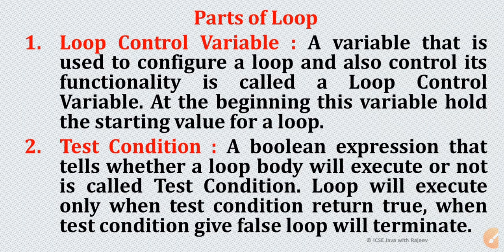So it means a loop will be controlled with the help of a test condition, and test condition will always be a Boolean expression. Boolean expression means it will give only two responses, either true or false. So if my test condition is true, my loop will execute. If my test condition is false, my loop will terminate. It will not execute further. So this is the use of test condition as a part of a loop.